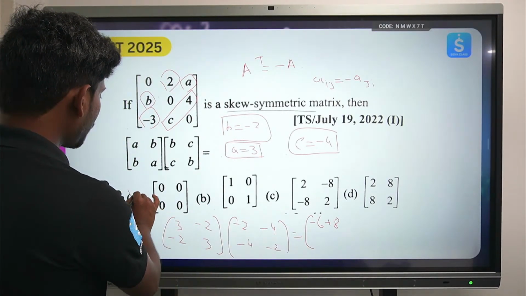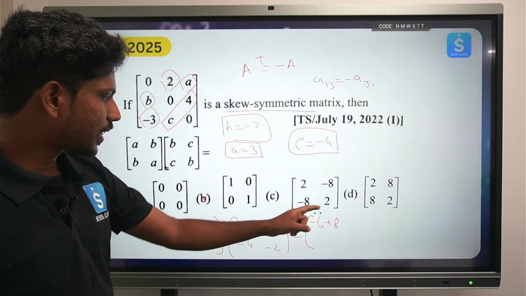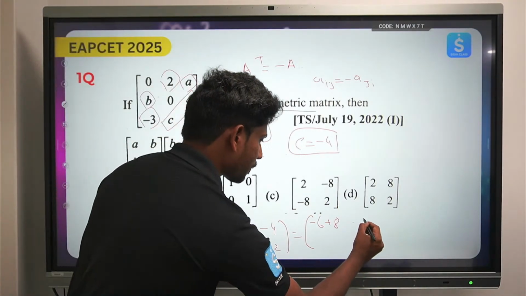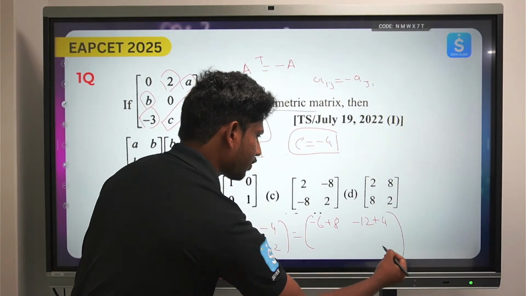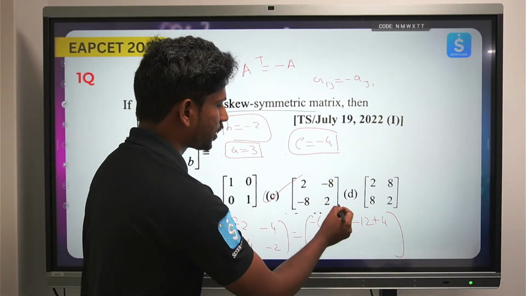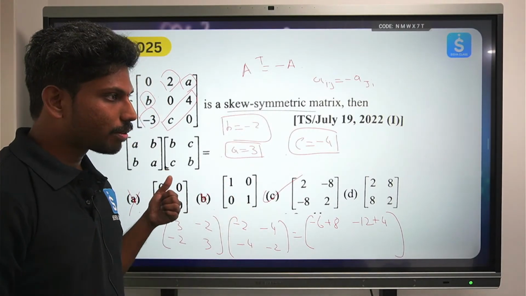So definitely this option is wrong, this option is wrong. Let's see this option. 3 into minus 4 is minus 12, minus 12 plus 4, so that will be equal to minus 8. Minus 12 plus 4 is minus 8. So it's option C. Okay, simple and easy question.